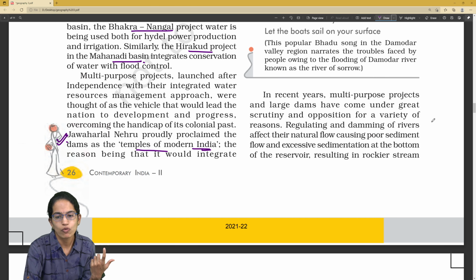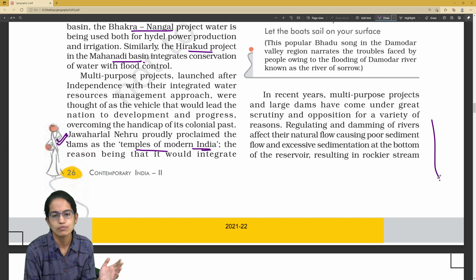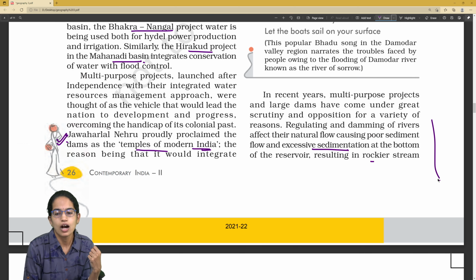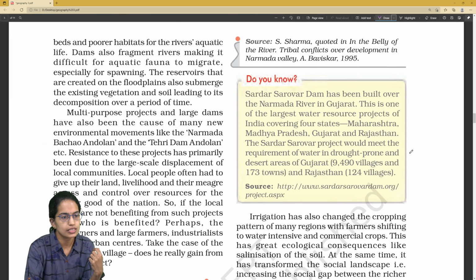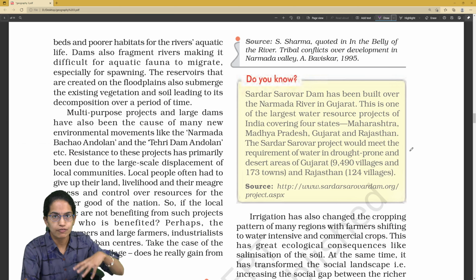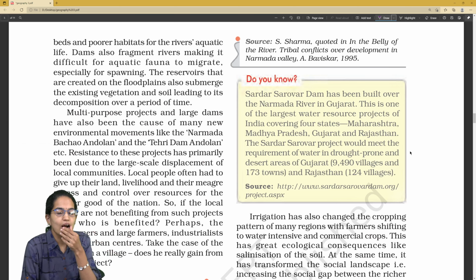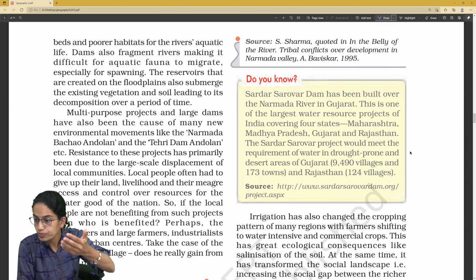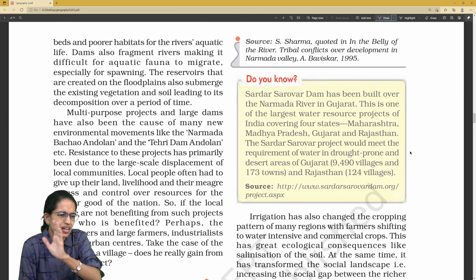Then, what are the problems? There are various oppositions regarding big dams. What are those? A lot of sedimentation, rockier streams which can be witnessed, and then a poor aquatic ecosystem which develops. We have taken classes related to super dams like the Three Gorges Dam, but those are again beyond your topic.